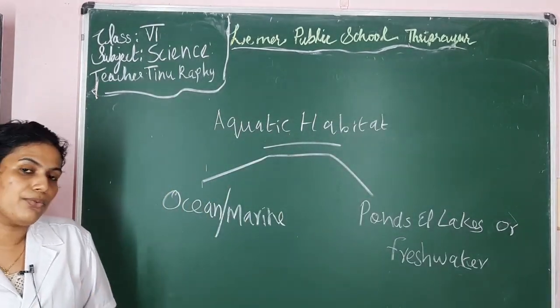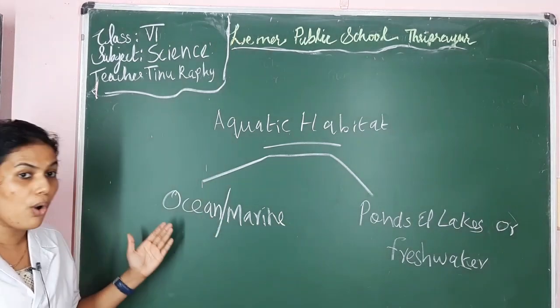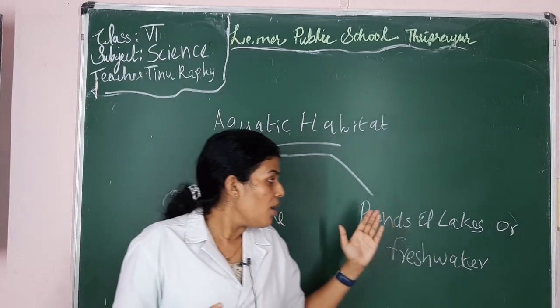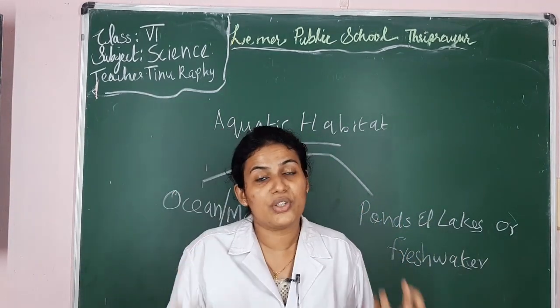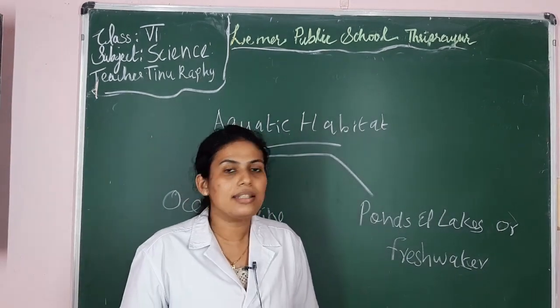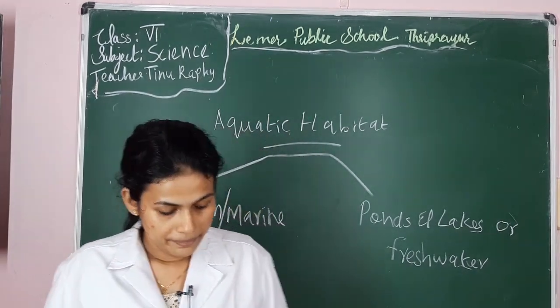So dear children, we learned about the aquatic habitat. There are two types of aquatic habitat. The first type is the ocean or marine type of aquatic habitat, and the second type is the pond, lake or freshwater type of aquatic habitat. Hereby we have completed the types of habitat.